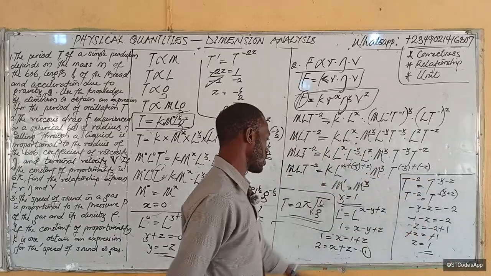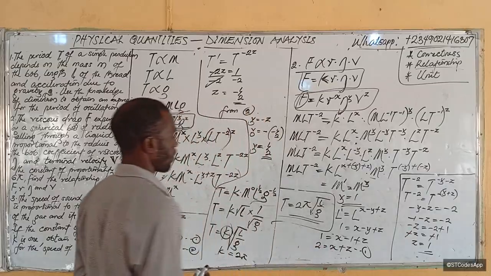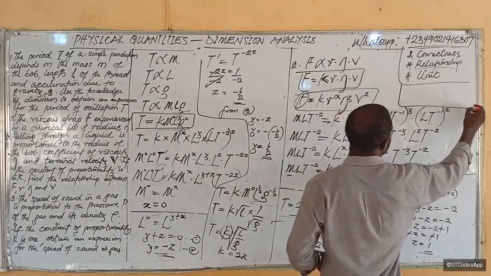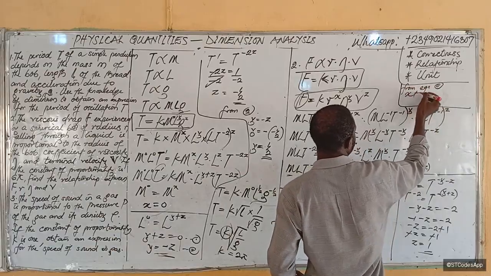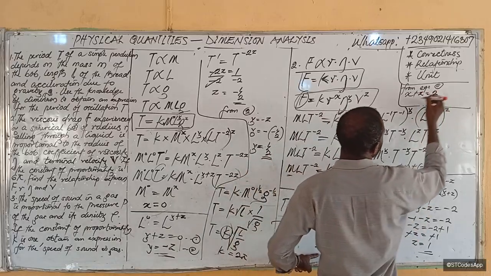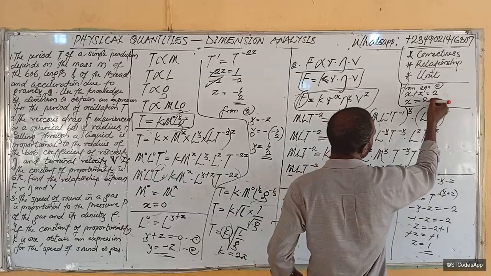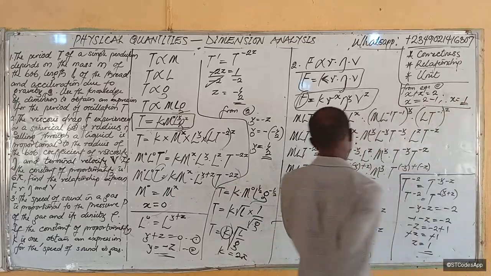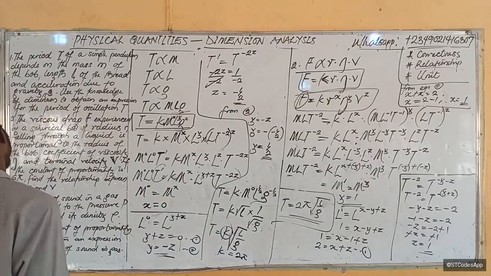So I've got a value for z, so we can use it to get a value for x from equation 1. Let me just put that here: from equation 1, we know that x plus z equals 2. So x will be equal to, since z is 1, 2 minus z, which is 1, so therefore x equals 1 also.